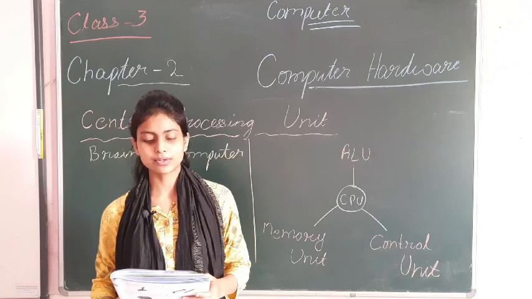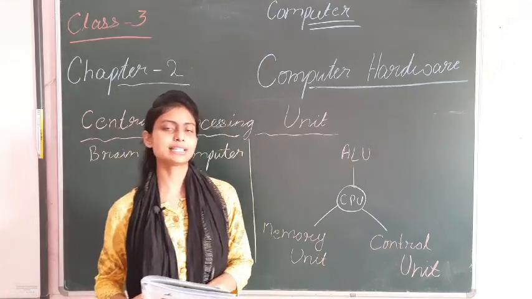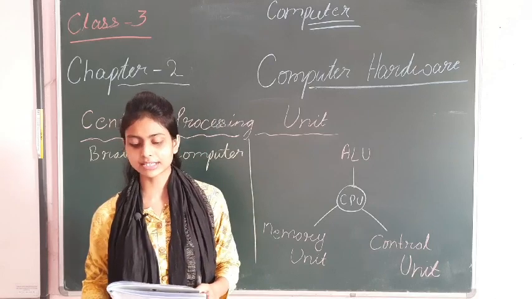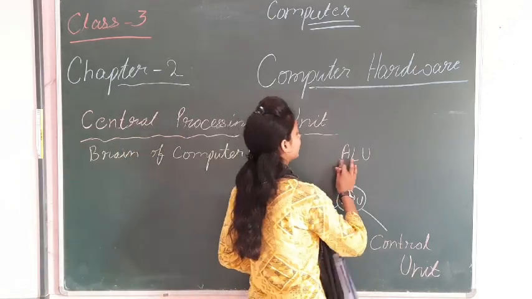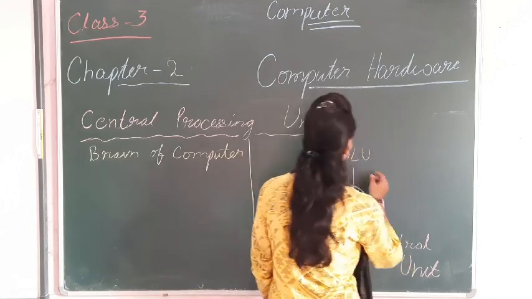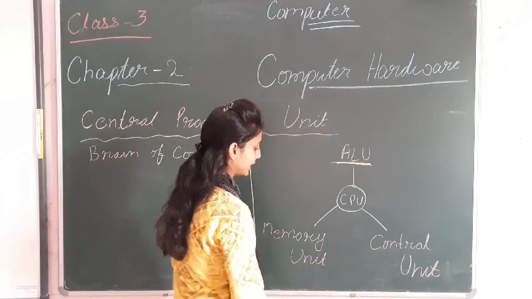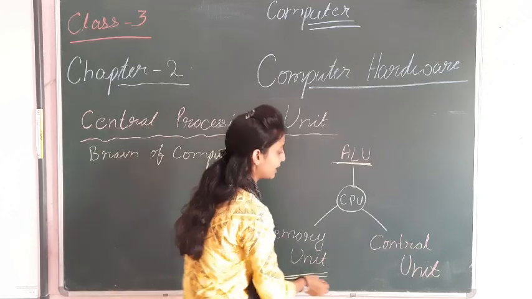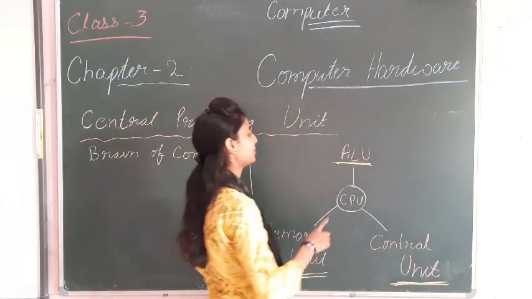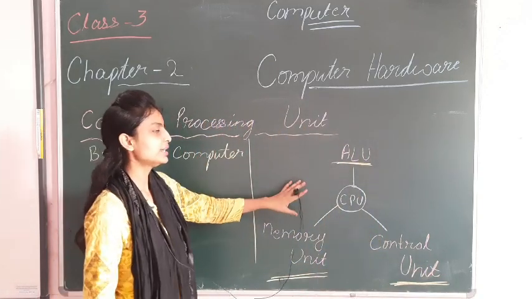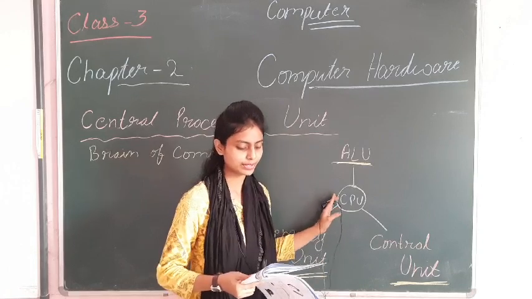Now CPU consists of three main units. What are they? Memory unit, control unit, and arithmetic logic unit, the ALU. These three units combine and make up the CPU. They are all found in this CPU.